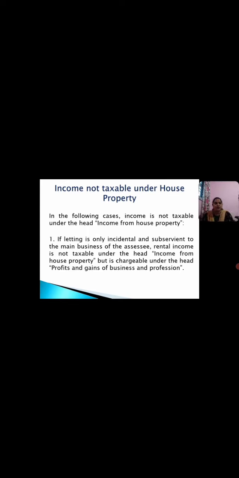The owner of the house property is not liable to pay the tax under this head of income if the property is used by him for his own business or profession. Let us take the first point now.